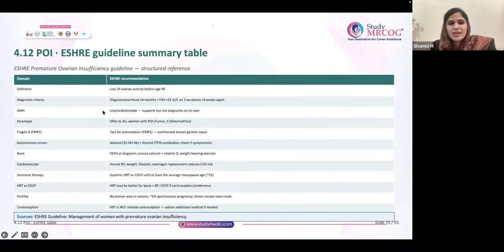So this is the ESHRE guide. New guideline is there of ESHRE. Just a summary of that table. The definition is loss of ovarian activity before the age of 40. So what is early ovarian aging? The difference is that in premature ovarian insufficiency, less than 40 years, they will get menopause. In early ovarian aging, it is usually early menopause, never less than 40.